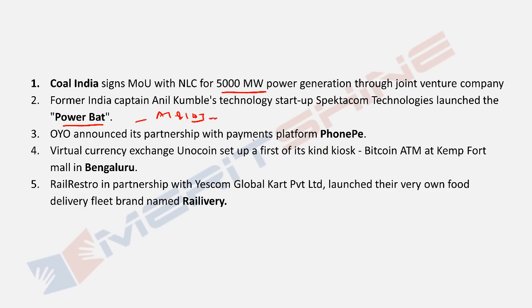Oyo announces partnership with payment platform PhonePe. Virtual currency exchange Unocoin set up its first kind of kiosk. I don't know how this got approved somehow. Bitcoin ATM at Kemp Fort in Bangalore, because RBI had given strict instruction of not investing in Bitcoin, and now they are able to set up a Bitcoin ATM. Maybe I'm understanding something wrong here.